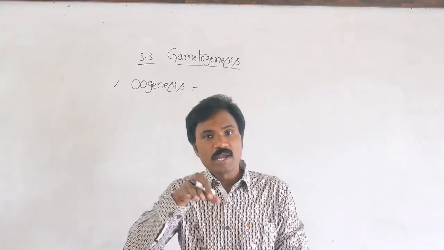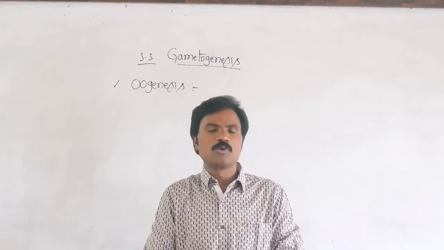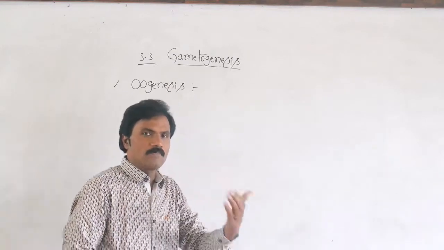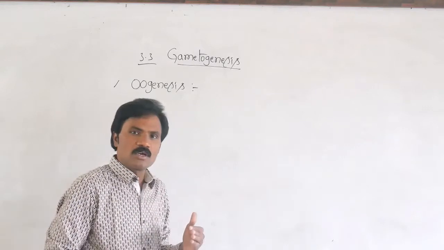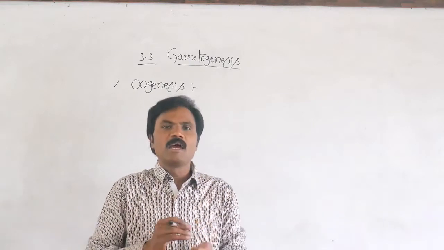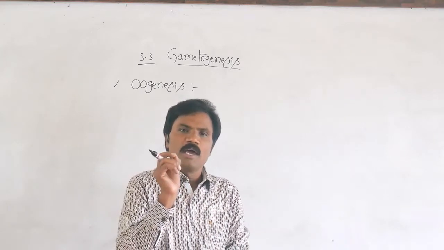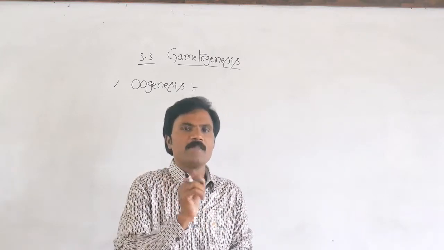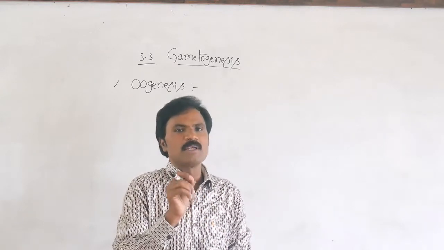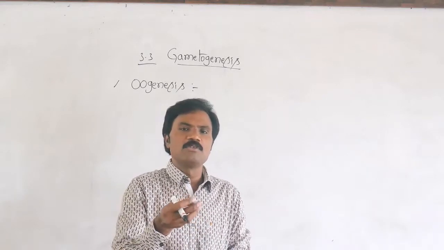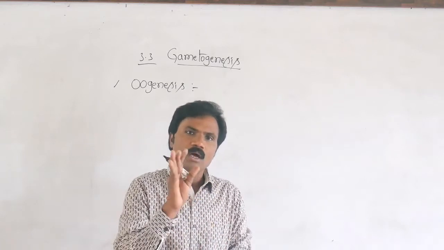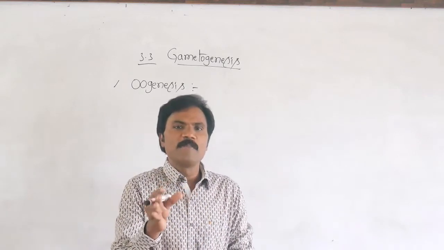That too after the entry of the spermatozoa. Then only oogenesis completes. Then what is the meaning of oogenesis? Formation of the female gamete, that means formation of the haploid female gamete, the ovum, from a diploid mother cell, that means the egg mother cell, called the oogonium, of the ovary of a female organism.